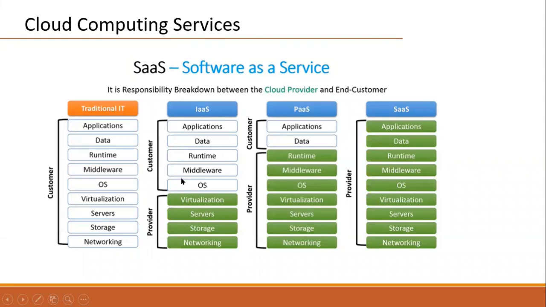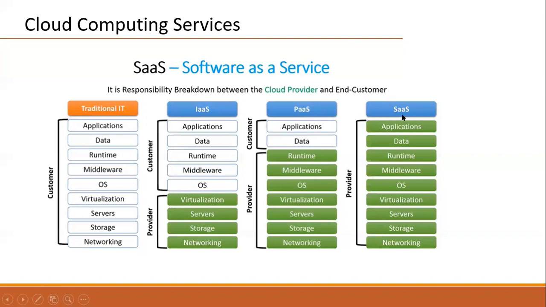Whereas in PaaS, OS, middleware, and runtime are also maintained by the provider itself. Means SQL Server, Oracle Server, .NET Runtime, Java Runtime are maintained by the provider, and we only focus on our databases plus applications. Just deploy the database, start working with it, deploy the application, start working with it.